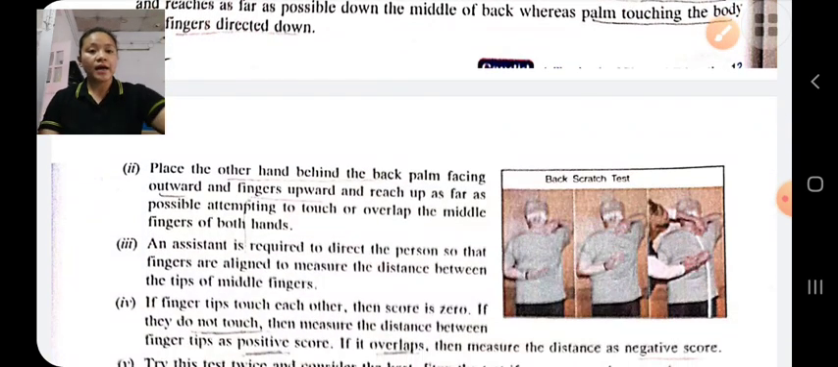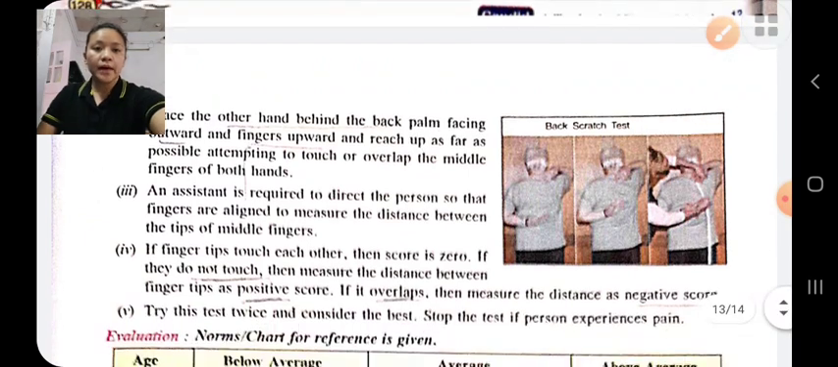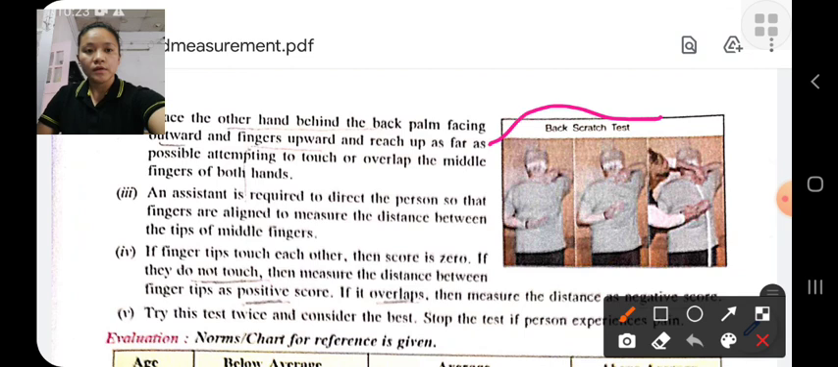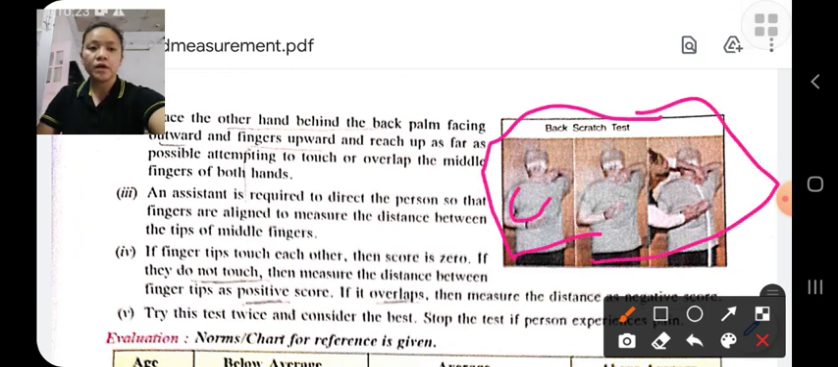The other hand is placed behind the back facing outwards, fingers upward. So one hand comes from downwards and the other hand from upwards, and they try to touch. If the fingertips touch each other, then she will get a 0 score. If they do not touch, a negative score. If they overlap, a positive score.